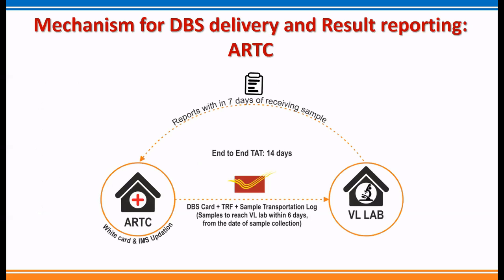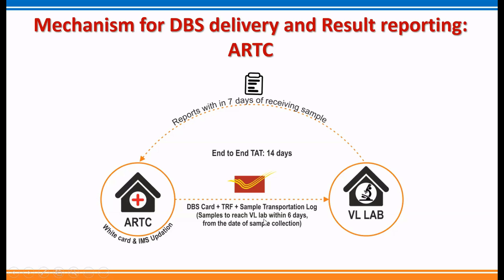So this is the mechanism for DBS delivery and result reporting at ARTC. At ARTC, the white card entry and IMS updation will happen, and the DBS card, test requisition form, and sample transportation log all have to be couriered to the viral load laboratory.